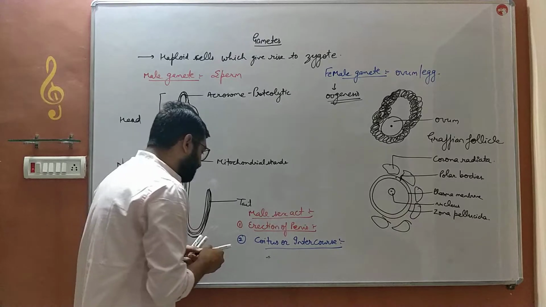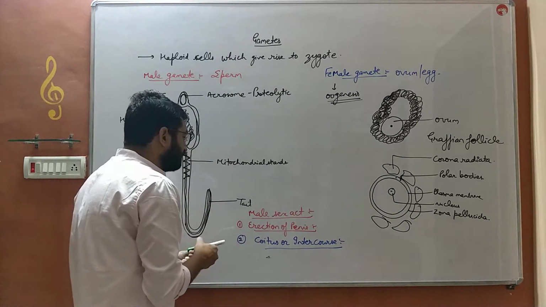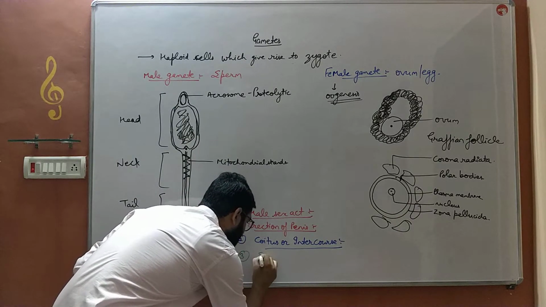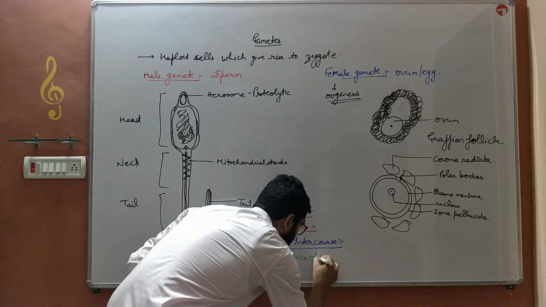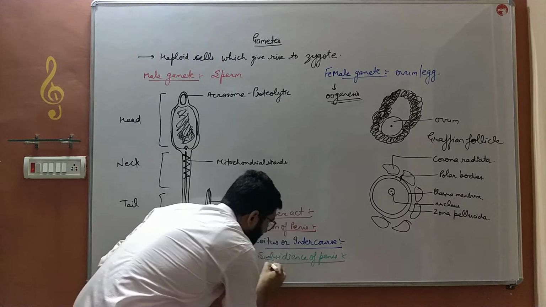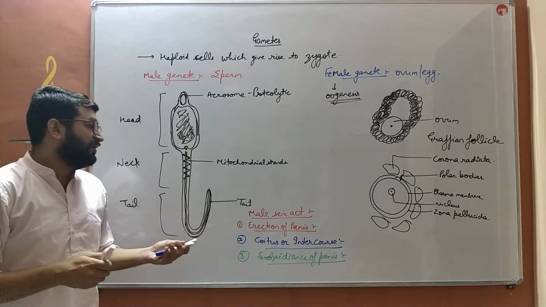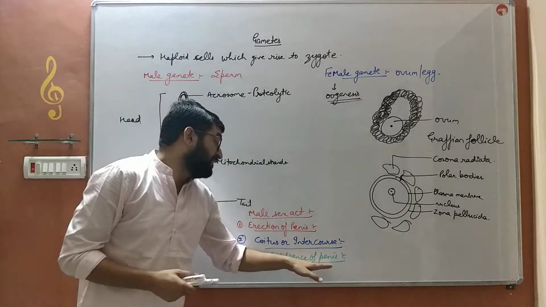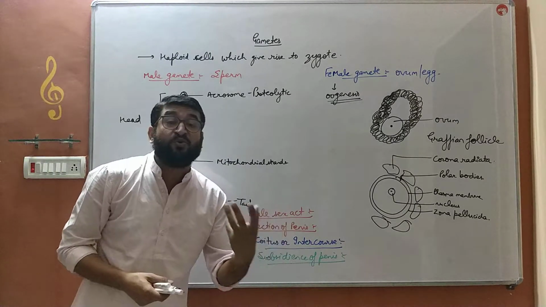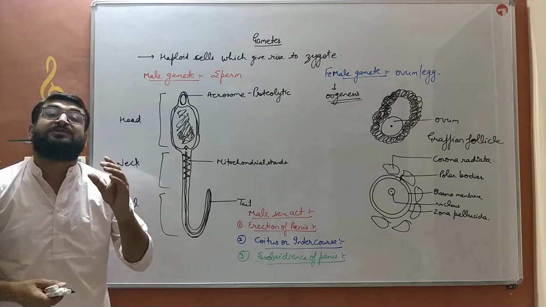After the ejaculation, the third step is subsidence of the penis. After the release of semen into the vagina, the arterioles present in the penis will contract.